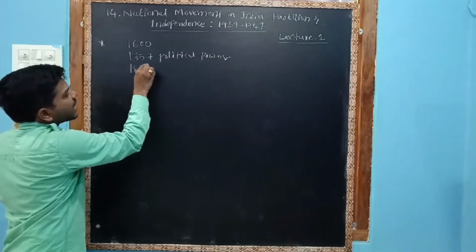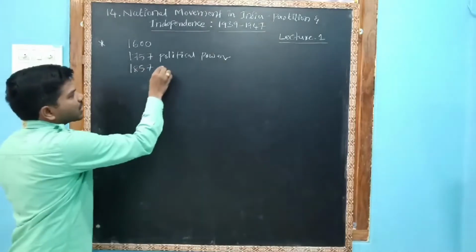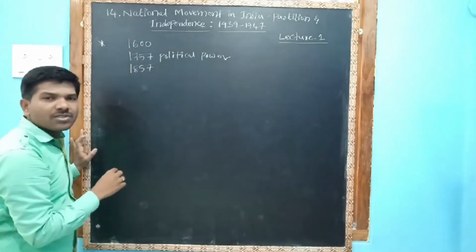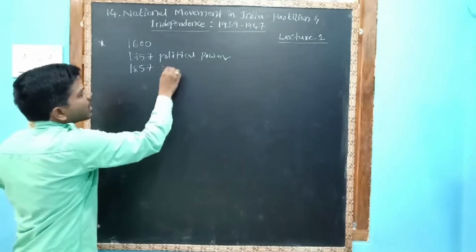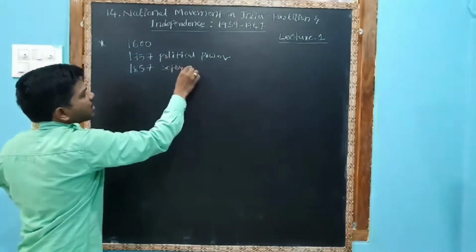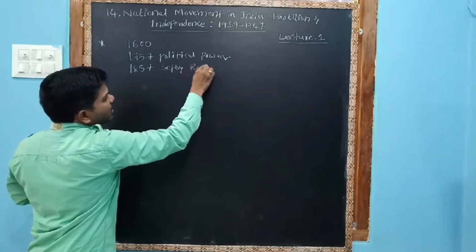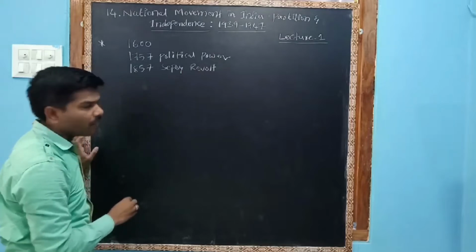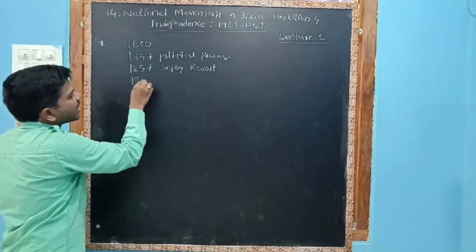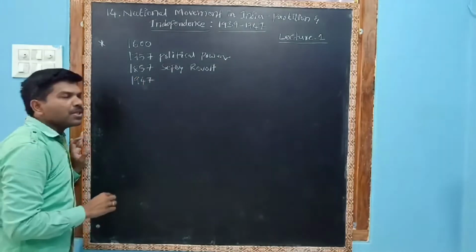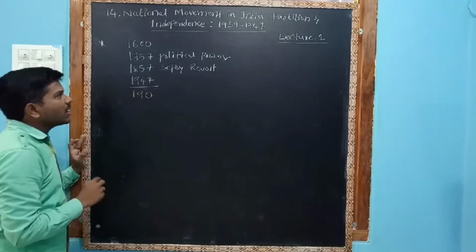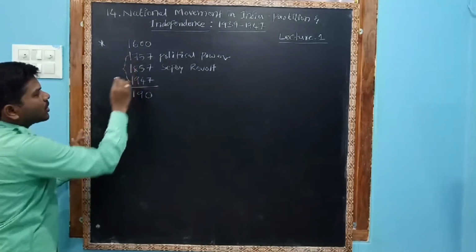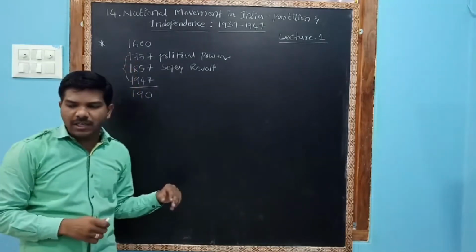Against the British, there was the 1857 revolt, the Sipai revolt. Jhansi Lakshmi Bai, Mangal Pandey, all of these revolted against the Britishers, so it is called the Sipai revolt. And we got independence in 1947. That means Britishers ruled us for exactly 190 years.